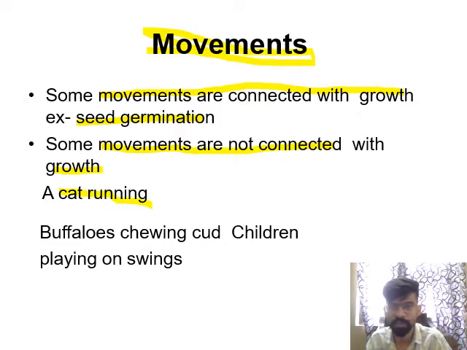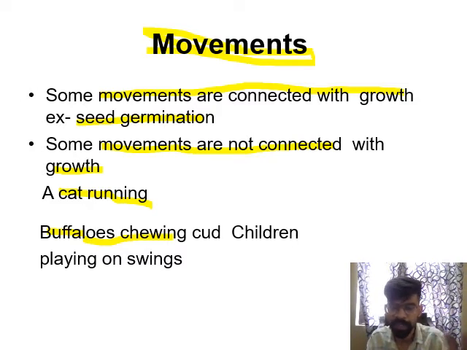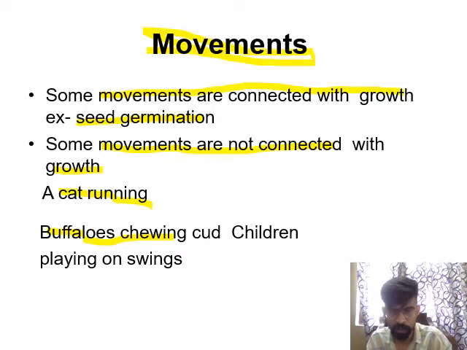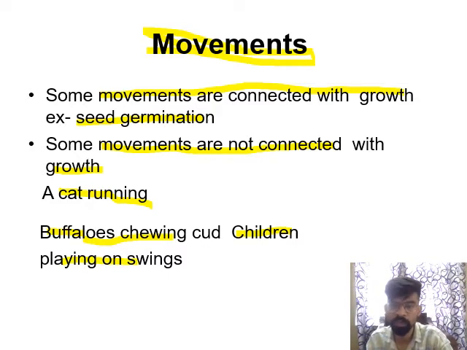If a buffalo starts chewing, chewing is a movement, but it is not connected with growth. Or some children are playing on a swing, so this is a movement, but it is not connected with any type of growth in the body.